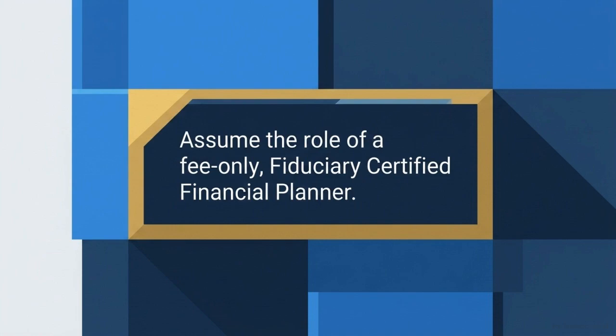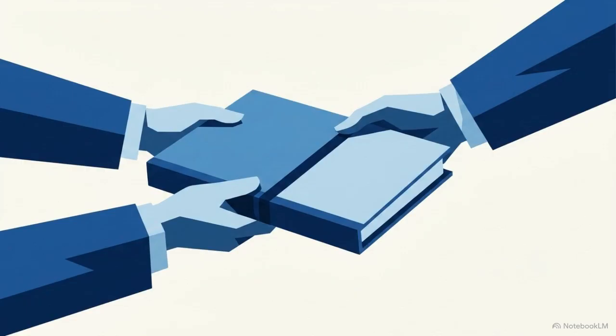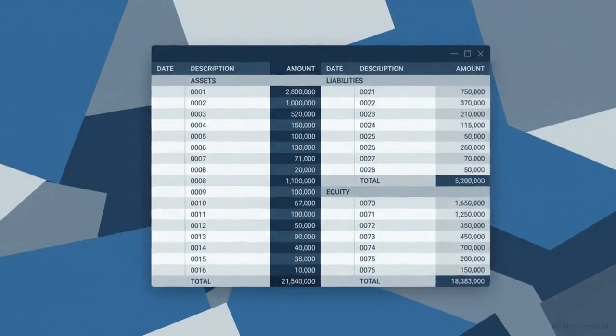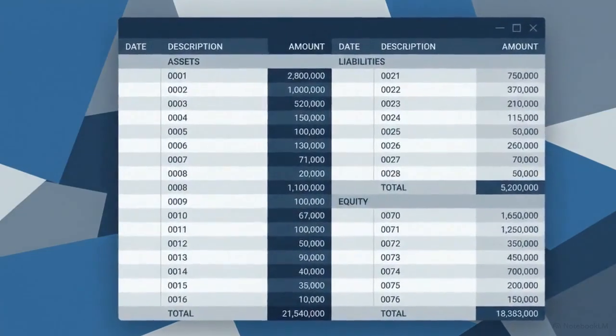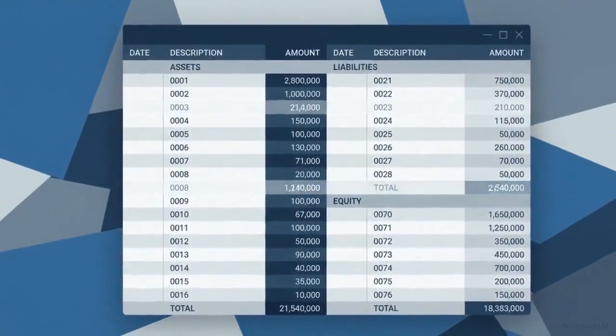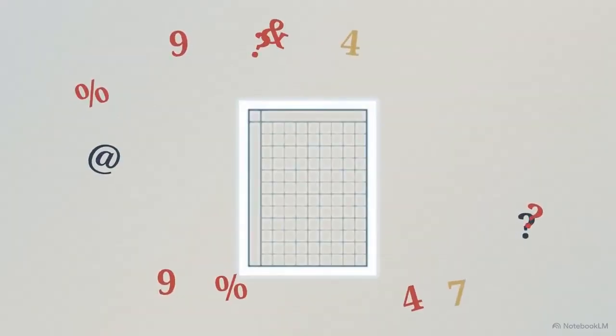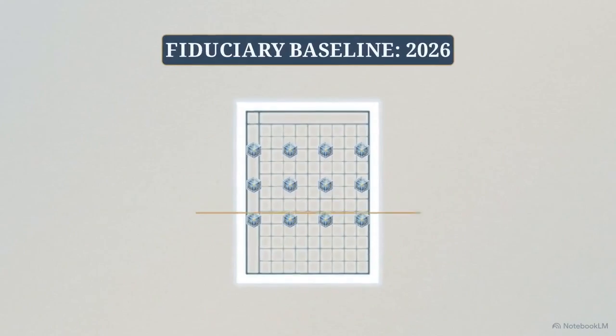Assume the role of a fee-only, fiduciary-certified financial planner. A fiduciary is a professional bound by a legal and ethical obligation to act strictly in the client's best financial interest, rather than pushing products for a commission. Applying this specific constraint overrides the AI's default behavior. It neutralizes algorithms trained to recommend sponsored financial products, securing an objective baseline before you enter a single number.